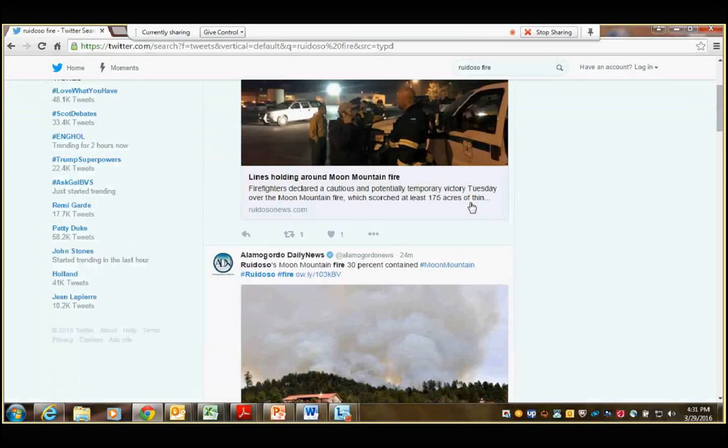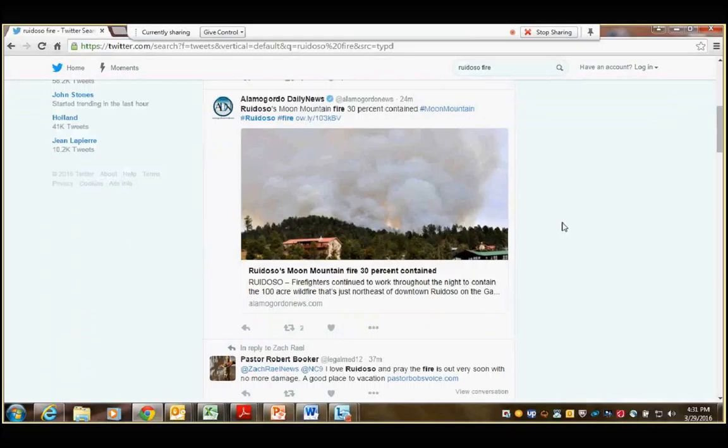We can see here there's a couple of news stories. This was 16 minutes ago. This was 24 minutes ago. Again, it's not just news stories that we're looking for. We're looking for any situational intelligence and information that will help us know what's going on within the community. And again, I'm not in Ruidoso right now, so I'm really looking for anything that will help tell me more about what's going on. So I've got some news stories, and that's going to be helpful.